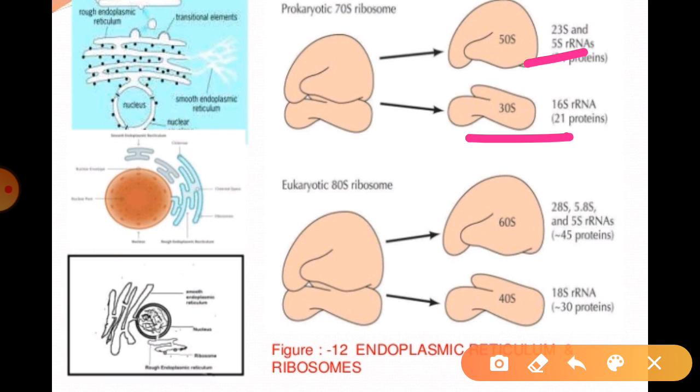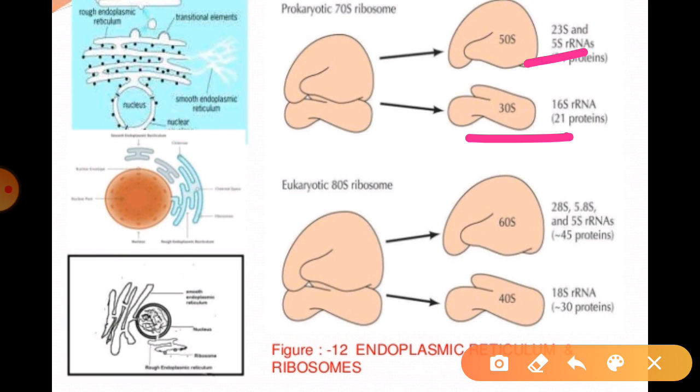So you can also know that this stands for the sedimentation coefficient, or a measure of density and size, as I told you. Generally 70S ribosomes are found in the prokaryotes, and 80S ribosomes are found in the eukaryotes.